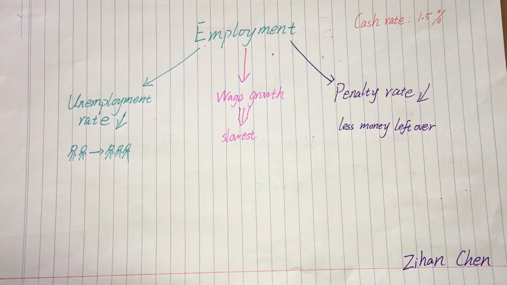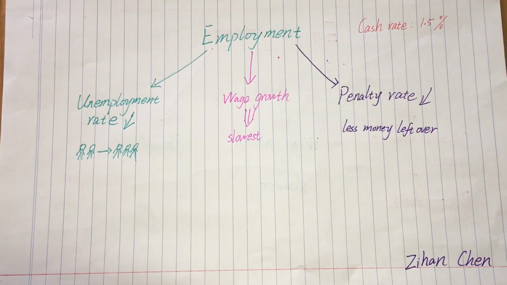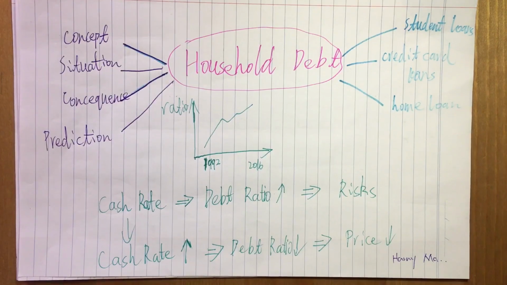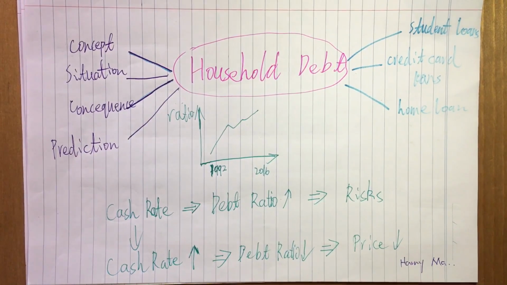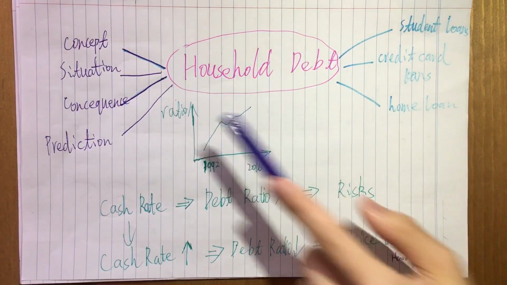As a consequence of this, the RBA should keep the low cash rate to stimulate the economic system and maintain its stability. Another factor that may affect the cash rate is household debt. We will briefly introduce household debt in these sections.